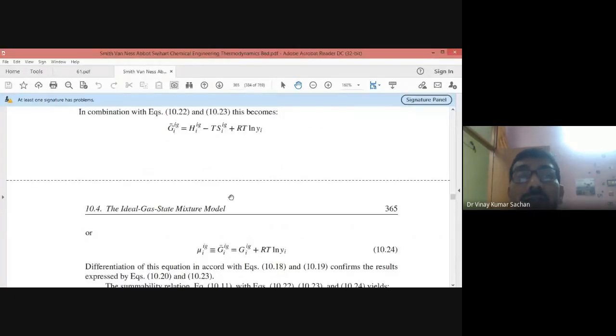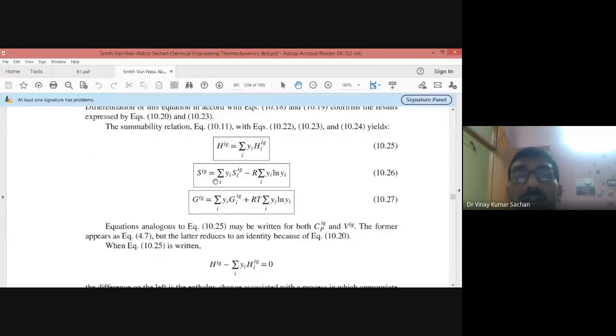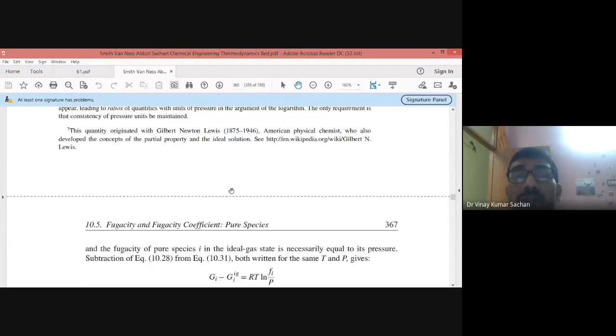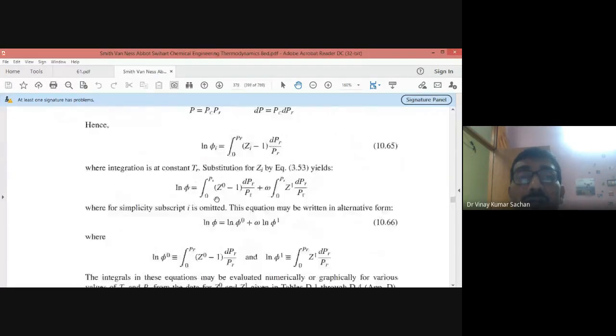So I just suggest you write the various properties of the ideal solutions. So I have already written for ideal solution. This is visible to you. I will just show you quickly that I have written all these relations. This is all for ideal gas state, but for ideal solution you can write various relations of mixing.